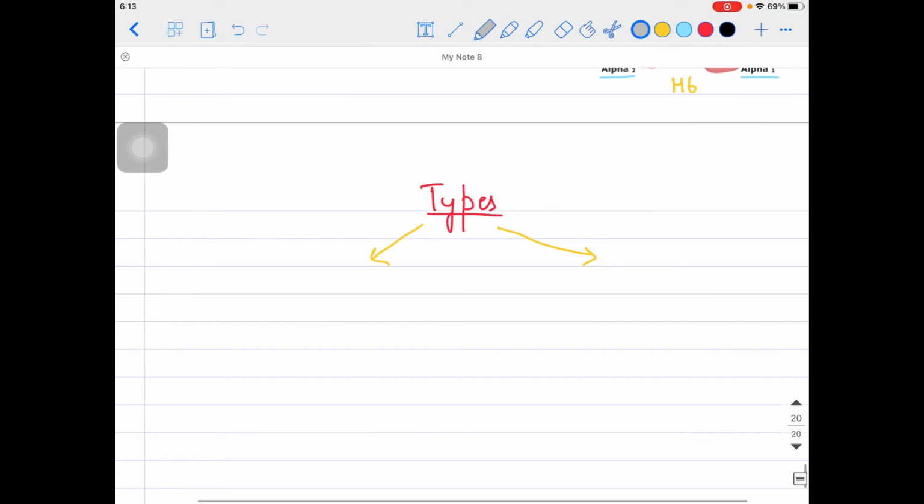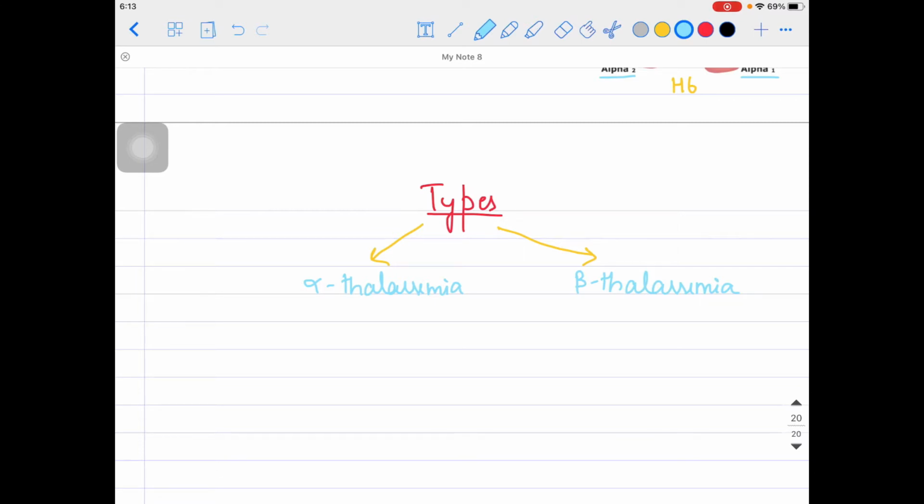First of all, let me classify thalassemia. Thalassemia overall has two types, guys, that is alpha thalassemia and beta thalassemia. I hope you're clear about that while I'm writing this, because alpha thalassemia will be affecting the alpha chains, and beta thalassemia will be affecting the beta chains. Fine.